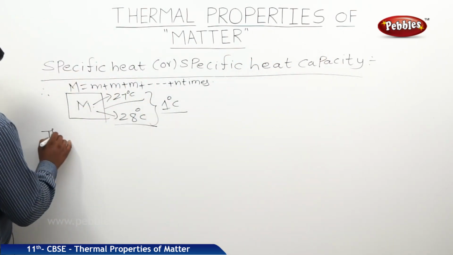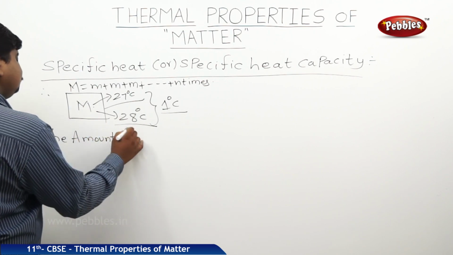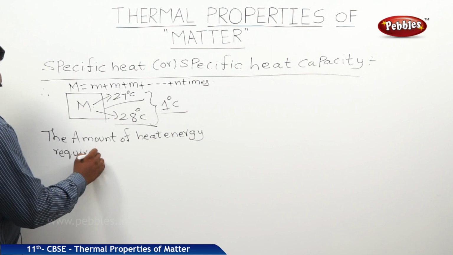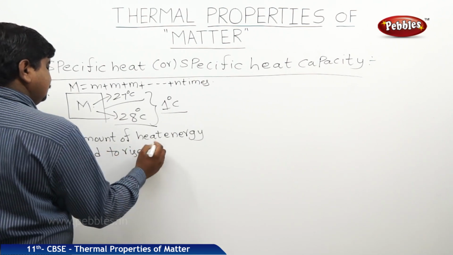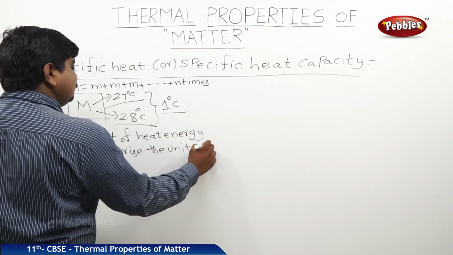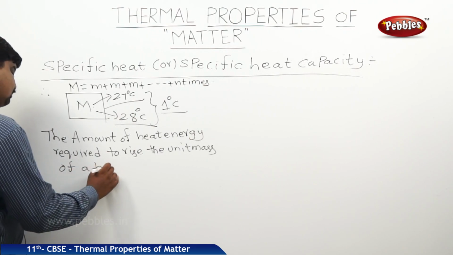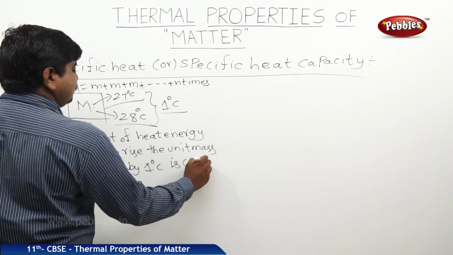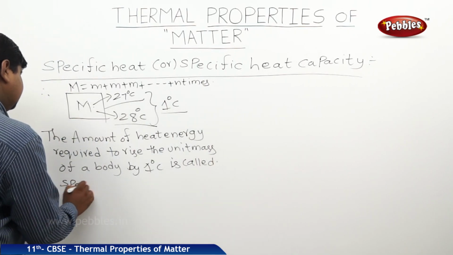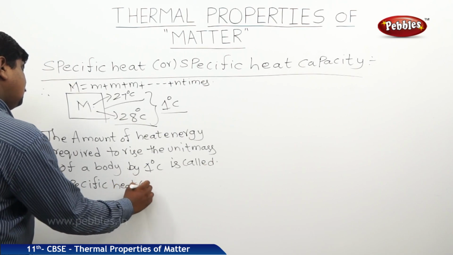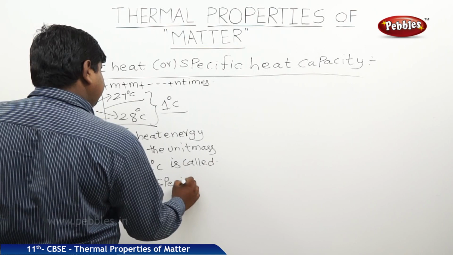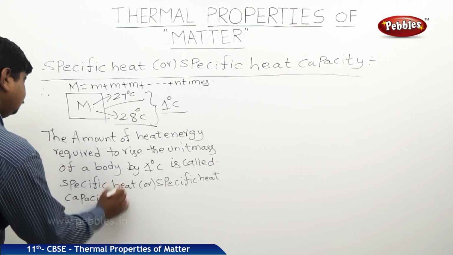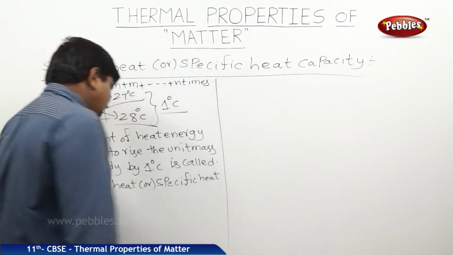So therefore, the amount of heat energy required to raise the unit mass of a body by 1 degree Celsius is called specific heat or specific heat capacity. So we can say this one as S.